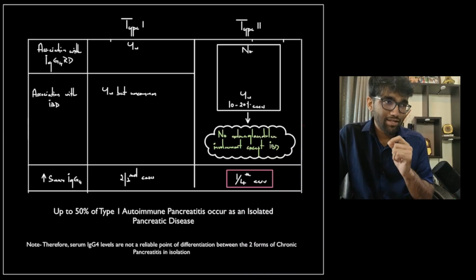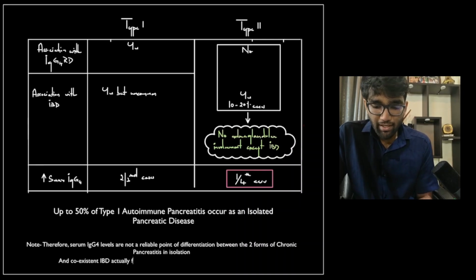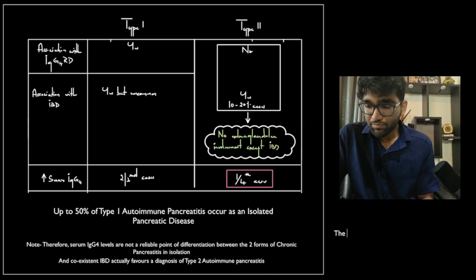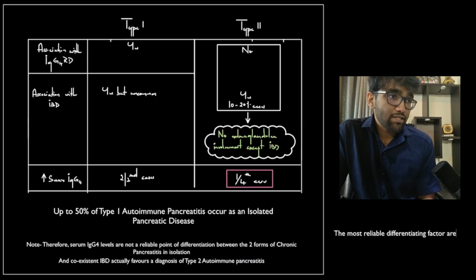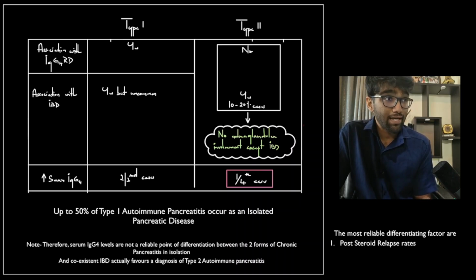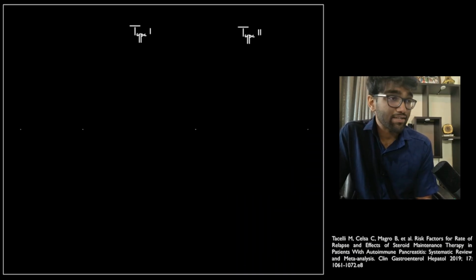And even then, there is difficulty in finally assessing the possibility of type 1 versus type 2 autoimmune pancreatitis. However, one thing that does favor type 2 is coexistent inflammatory bowel disease. Actually, the most reliable differentiating factor between type 1 versus type 2 is the response to steroids. Response to steroids is actually good in both cases, but relapse rates are significantly higher in cases of type 1 autoimmune pancreatitis. Finally, it is the histological morphology, and histological morphology obviously requires you to take a biopsy specimen, which can often be very difficult with the pancreas.